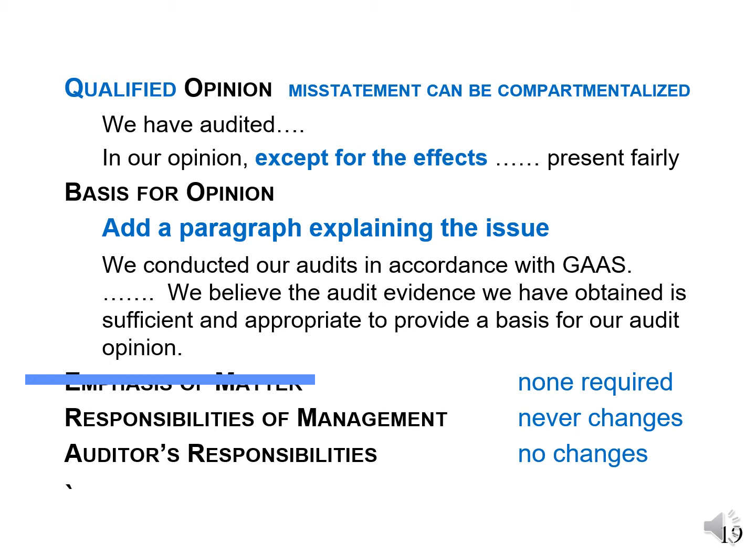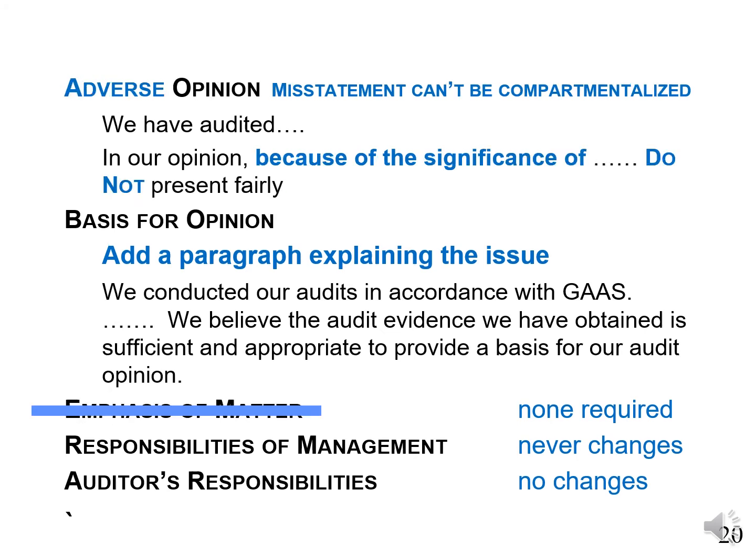Responsibilities of management paragraph never changes. There's no need to make any changes to the auditor's responsibility section in this instance. If the misstatement cannot be compartmentalized, if it's pervasive, then we'll express an adverse opinion. First paragraph's the same. Opinion paragraph: in our opinion, because of the significance of the matter discussed in the basis for opinion section, the financial statements do not present fairly.